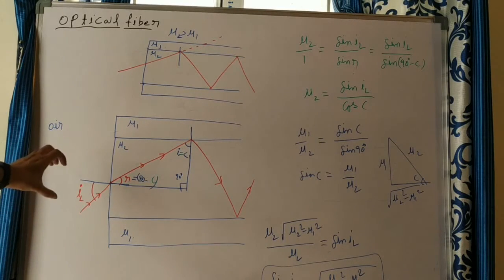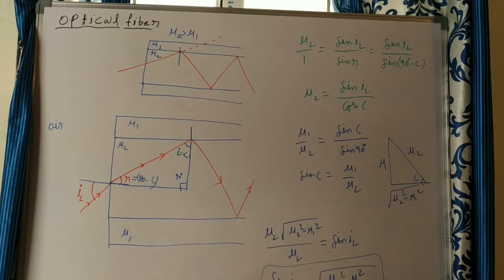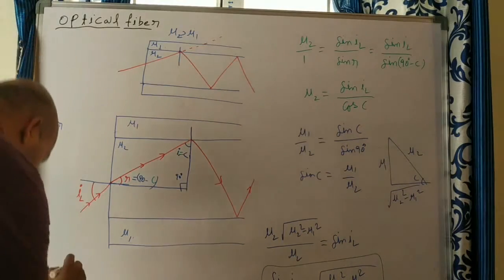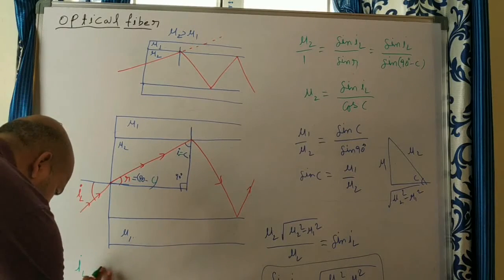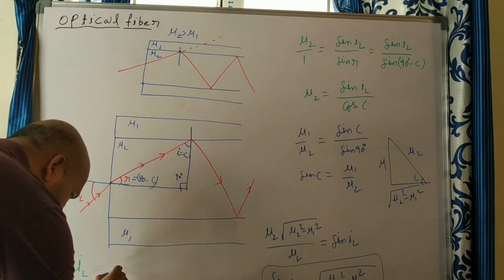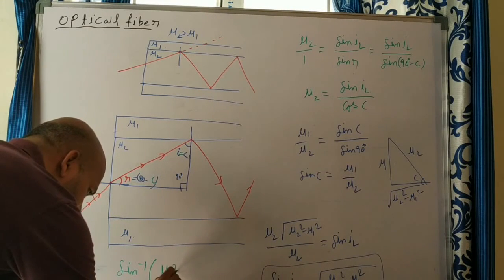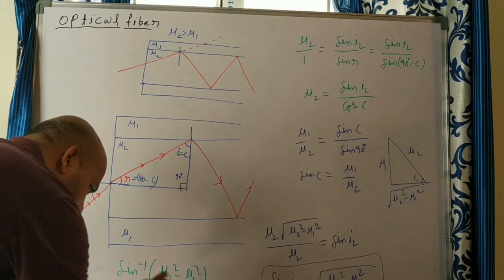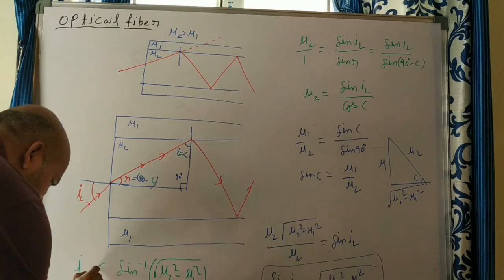That means, what is the launching angle? It should be either this or a little less than this, I launching. From this, I'll write here: I launching is equal to sine inverse of the square root of mu2 square minus mu1 square, is less than or equal to.